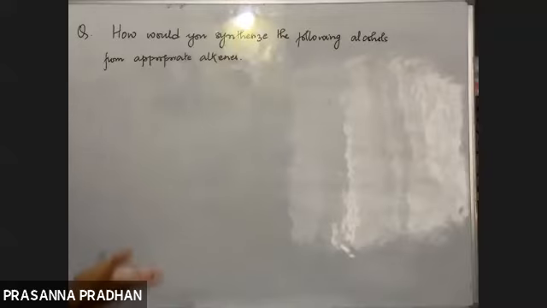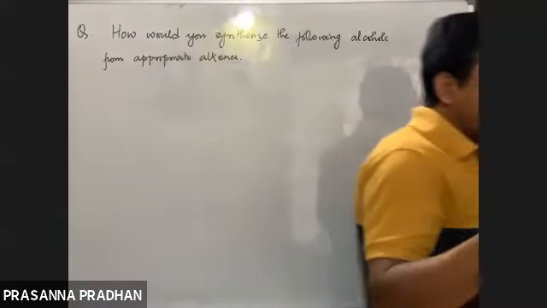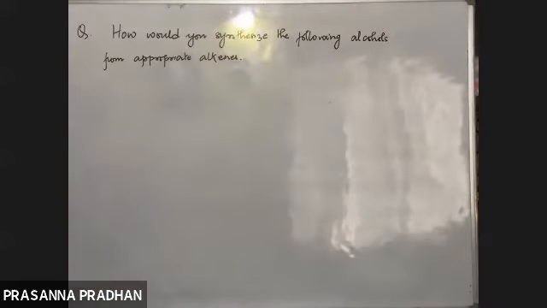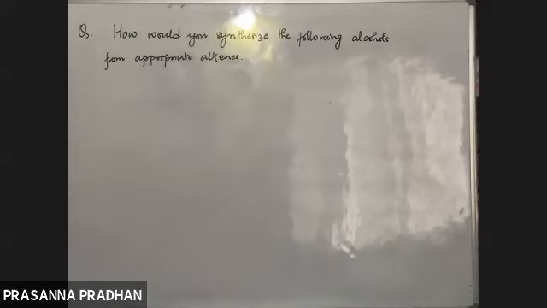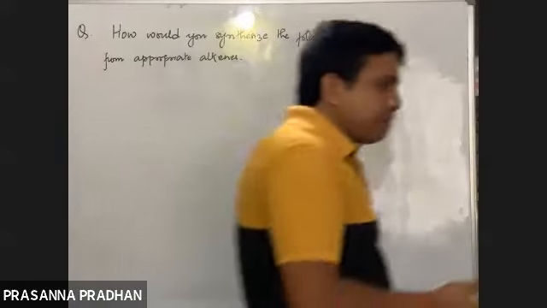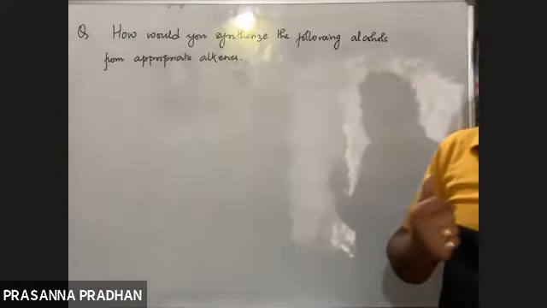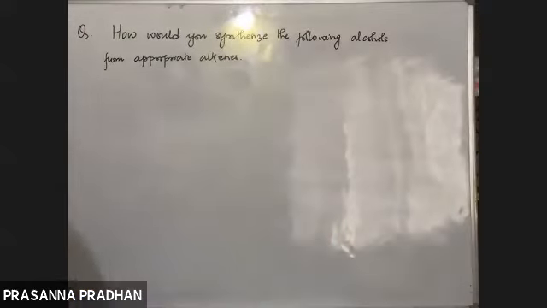How are you going to prepare an alcohol from an alkene? There were two ways. Number one is acid catalyzed hydration, which involves Markovnikov's addition of a water molecule. The other one was hydroboration oxidation, which involves anti-Markovnikov's addition of water. We know how to prepare an alcohol from an alkene.